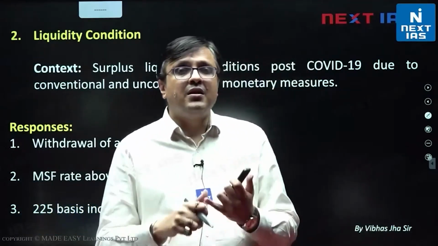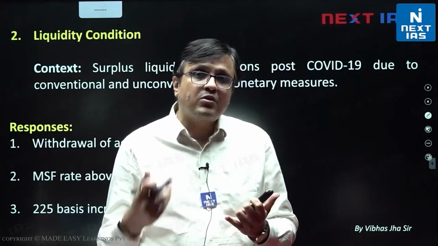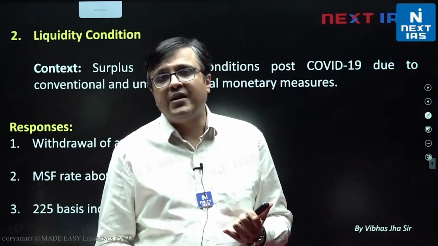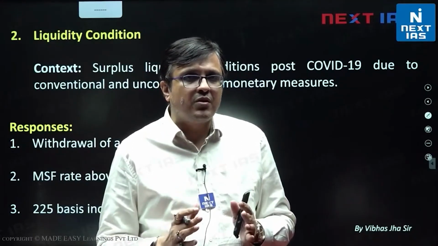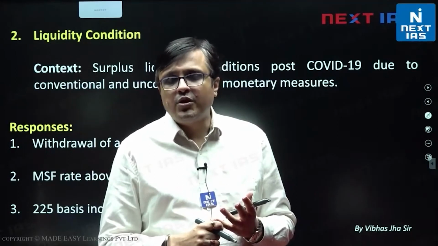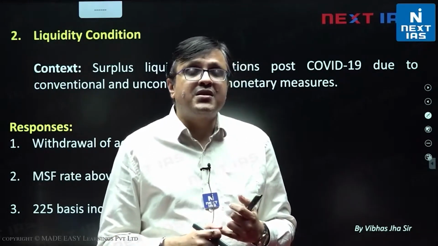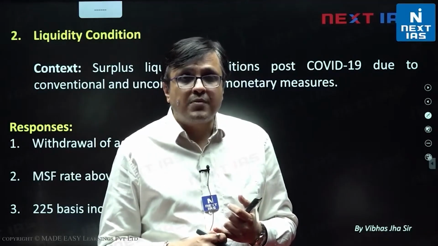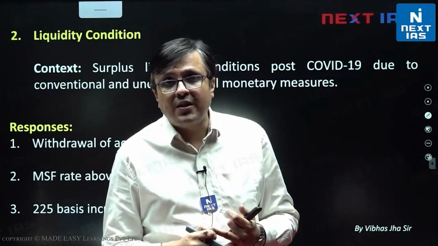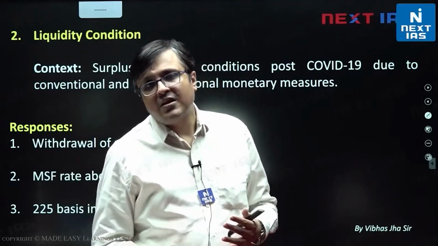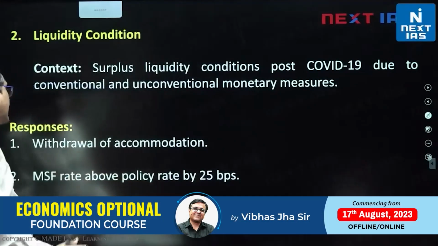So increasing liquidity during the COVID pandemic through conventional policy was reducing repo rate and reducing CRR, and then there were non-conventional policies like the emergency credit line guarantee scheme, long-term repo operations, targeted long-term repo operations, and fund of funds schemes. So there were several schemes by which liquidity was being arranged, both conventional and non-conventional.